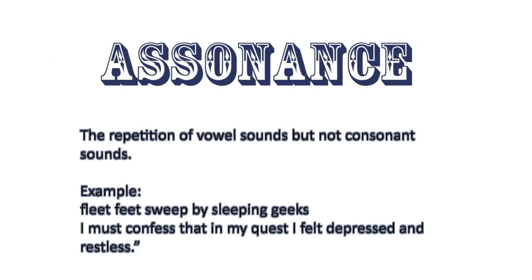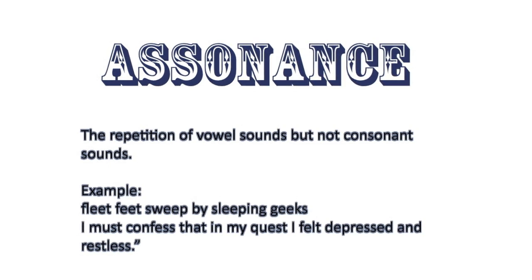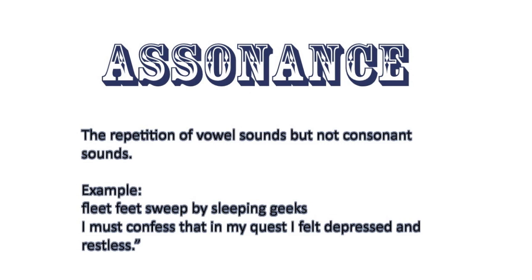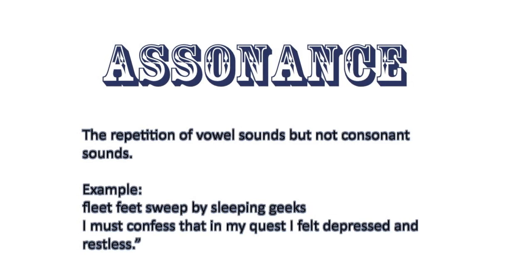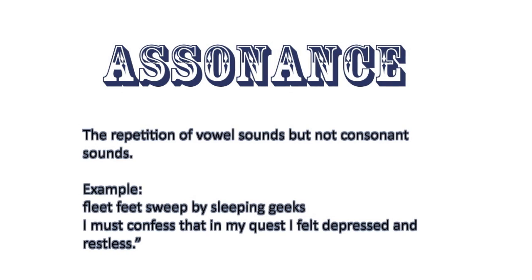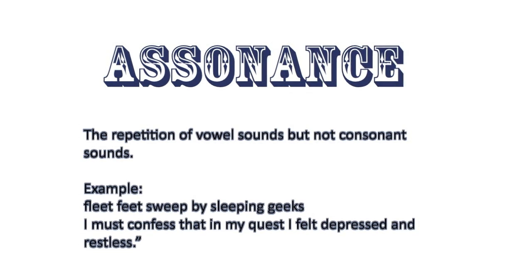Assonance is the same concept of creating sounds but with vowels, not consonant letters. For example, fleet feet sweep by sleeping geeks. The long E vowel sound is repeated throughout several words consecutively. The way you can remember the difference is that the word assonance begins with a vowel, as does the sounds it is associated with.